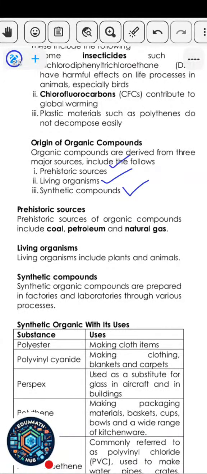Prehistoric sources are like all these old dinosaurs that have died, old plants that have died for millions of years. When they decompose, they give off certain gases. Even their remnants also produce different kinds of compounds, and these compounds are organic in nature because they are produced from living things. Those things were actually alive before. Okay, so these are the three major sources of organic compounds.